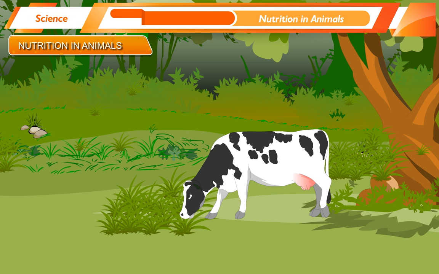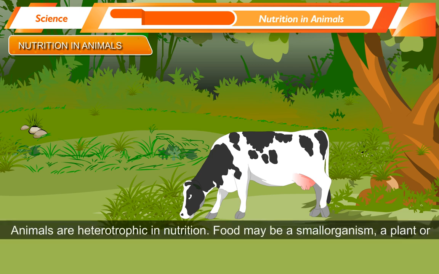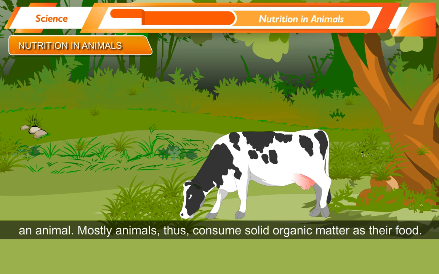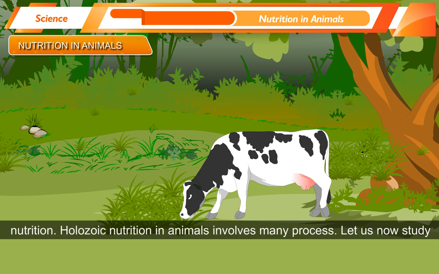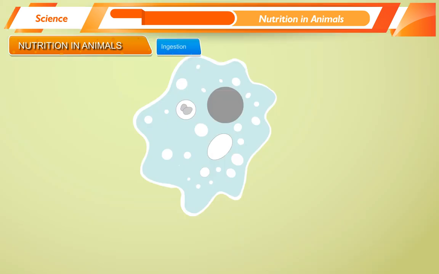Nutrition in animals. Animals are heterotrophic in nutrition. Food may be a small organism, a plant or an animal. Mostly animals thus consume solid organic matter as their food. Such type of nutrition in which food is eaten in solid form is called holozoic nutrition. Holozoic nutrition in animals involves many processes. Let us now study these processes.